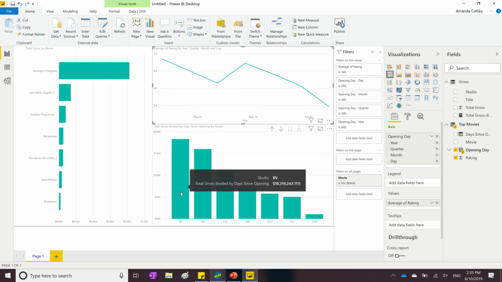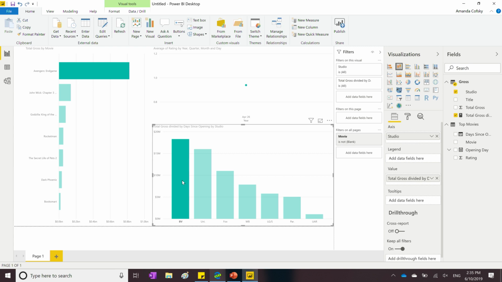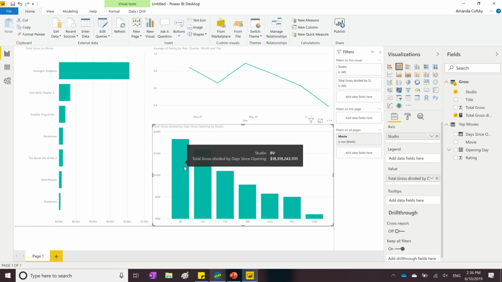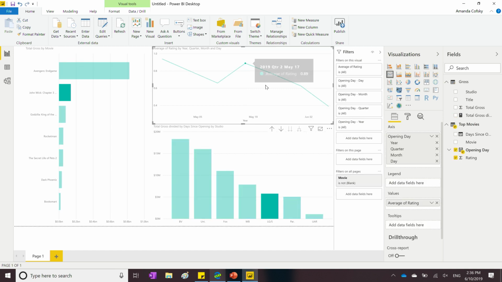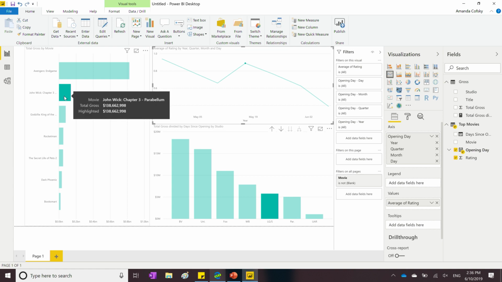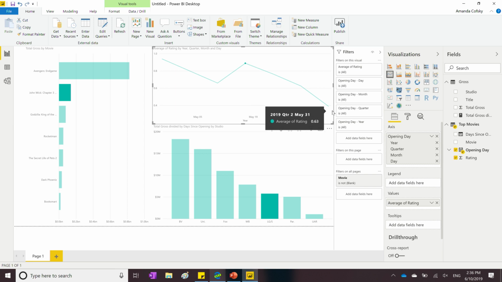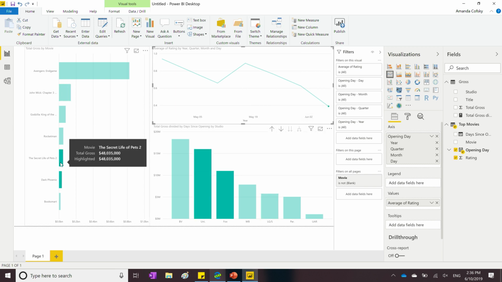Like, for example, I can see that this studio has the highest total gross, and it's really easy to see why, because they made Endgame, which is like the top movie ever made. And so obviously they're gonna have the highest average total gross since the movie opened. And I can click on a point and see, okay, what movie opened here that had a pretty good average rating? In this case, it was John Wick, Chapter 3. I guess it's a good movie, I don't know. Had a pretty good rating compared to, say, this weekend when 2 pretty poorly rated movies opened up.